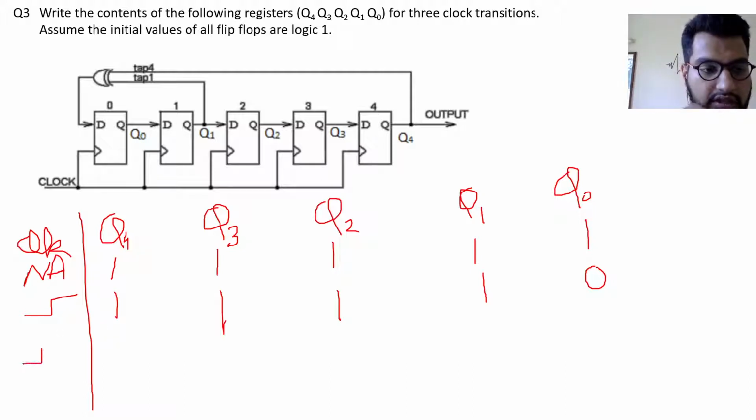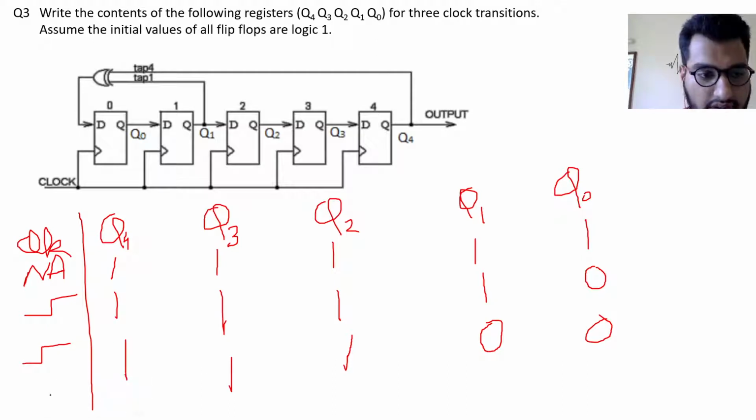Now for the second clock transition, this Q4 is again 1 and this Q1 is also 1. So this D will again be equal to 0. So Q0 is equal to 0. Since Q0 in the previous cycle was 0, Q1 will here be equal to 0. So this will be 0, this will be 1, this will be 1, and this will be 1.